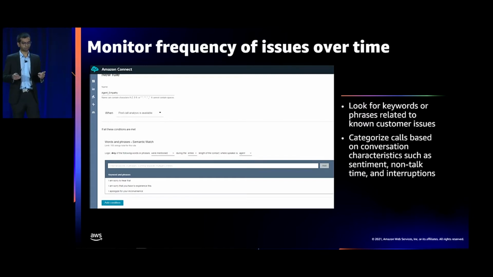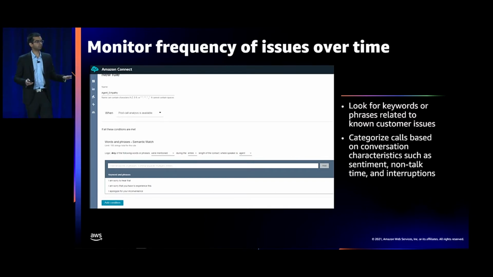Separately, Contact Lens can also categorize calls using pattern matching. This pattern matching is based on regular expressions, if you're familiar with it. However, you don't have to be an expert in regular expressions to use this capability. For example, a business may want to separately organize their calls that are related to credit issues and credit card issues. They can define a pattern to categorize calls by stipulating that the word card should not occur within one word of credit. This will clearly separate any mentions of the word credit from mentions of credit card.